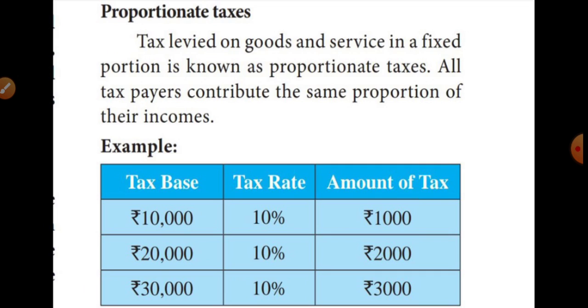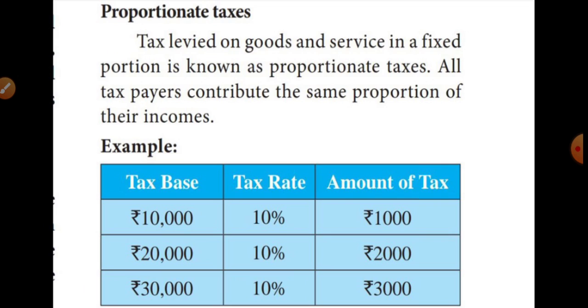The second way is proportionate tax. Proportionate taxes mean that the lower class people, upper class people and the middle class people all pay the same amount of tax. Proportionate tax means all the people should pay the same amount of taxes. For example, listen, students, mostly the taxes were levied on goods and services. That is known as proportional taxes.